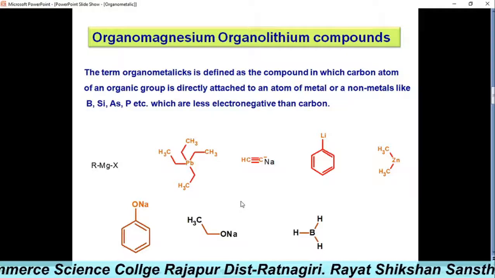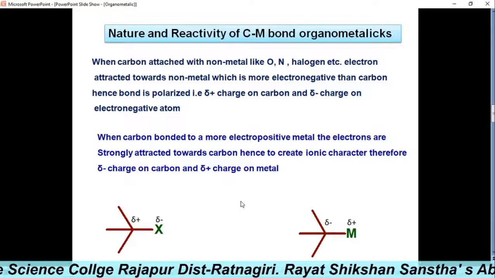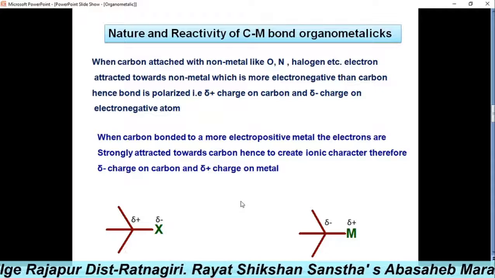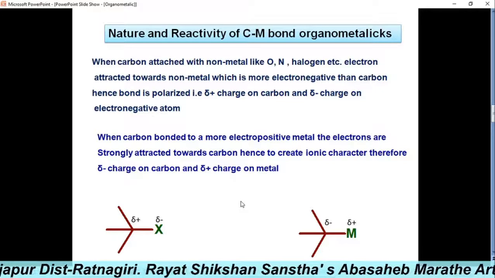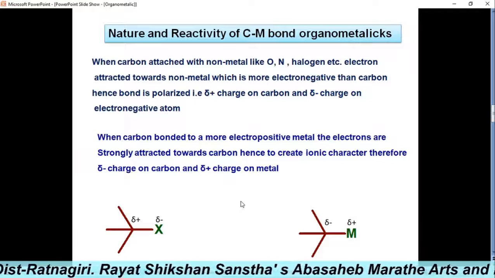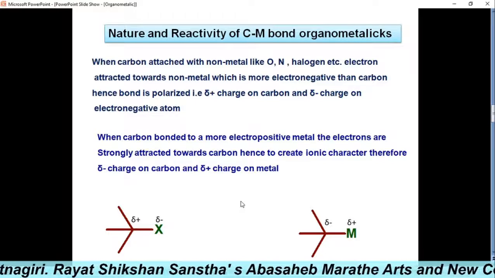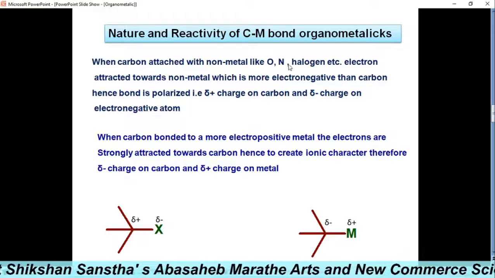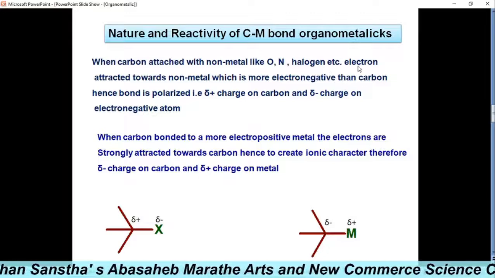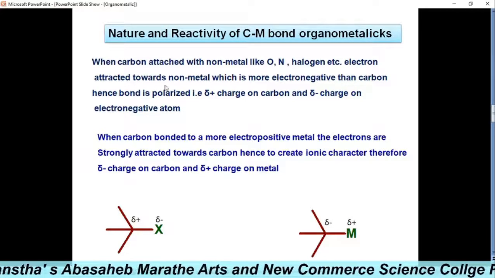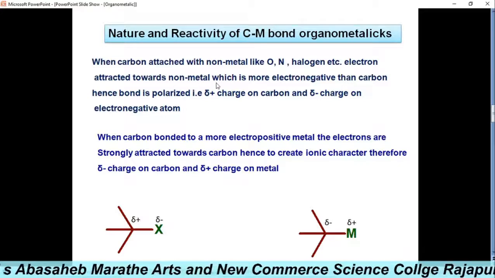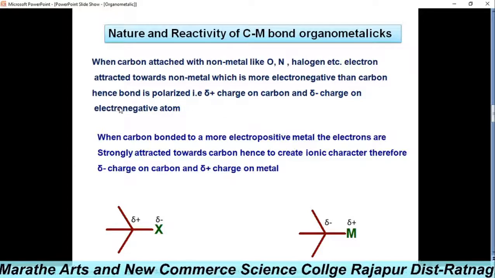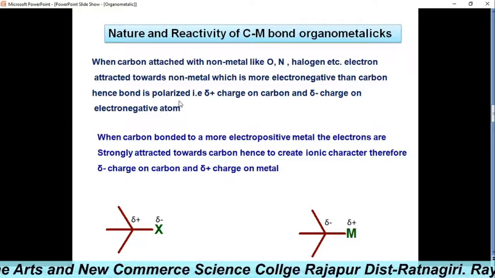Next, we go to the next point, the nature and reactivity of the carbon-metal bond in organometallics. When the carbon atom is directly attached to a non-metal like oxygen, nitrogen, or a halogen, the electrons are attracted towards the non-metal, which is more electronegative than carbon, and hence the bond is polarized.